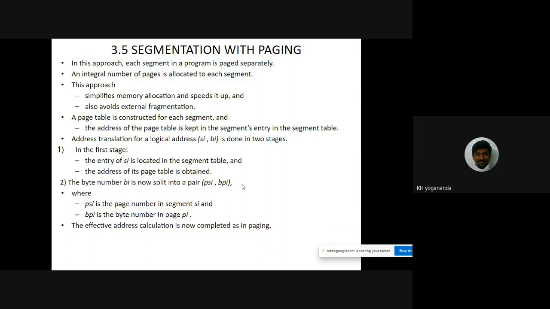Then the effective address calculation can be performed using the same method we used for effective address calculation in paging. How? First we need to obtain the frame number, then we need to concatenate, meaning attach, the byte number to it. First obtain the page frame number, then add the byte number to it.